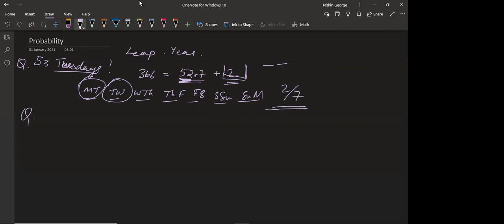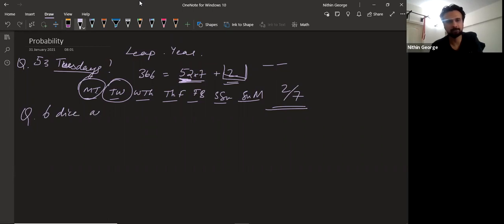Yes, sir. All right, now 6 dice are thrown simultaneously. I'm not giving any context because all of you have passed 11th. Find the probability all show the same face. Find the probability all show different faces.